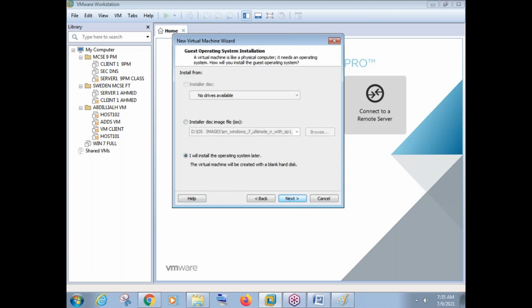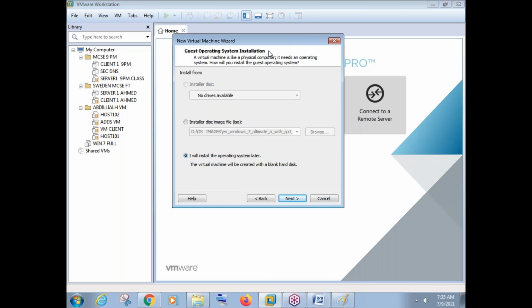I'll say next. Now this is a big question. It is saying how you are installing operating system, or from where you are installing operating system. There are three options here. Always try to select the last option. What it says, I will install the operating system later. What we are doing now, we are creating a virtual machine. We have divided our configuration into two steps, friend.